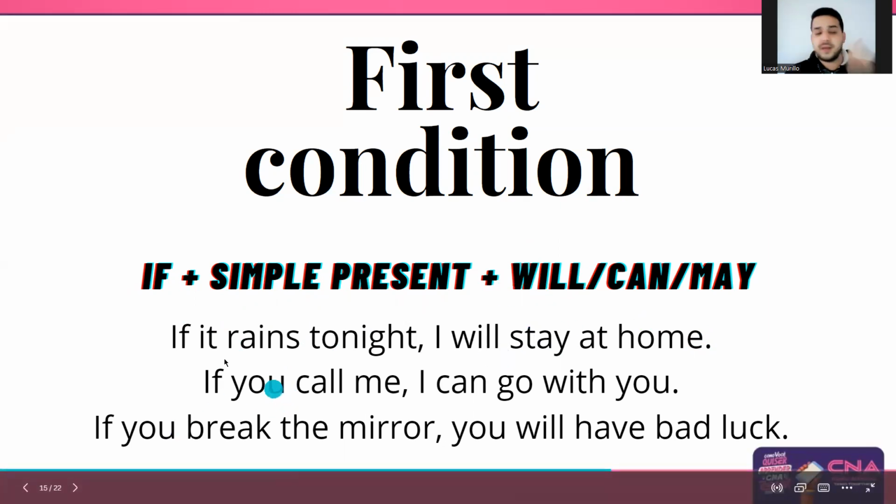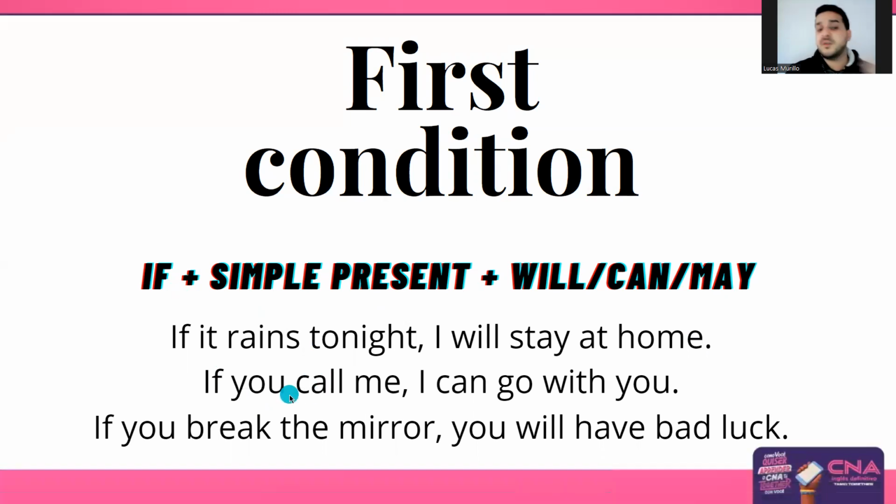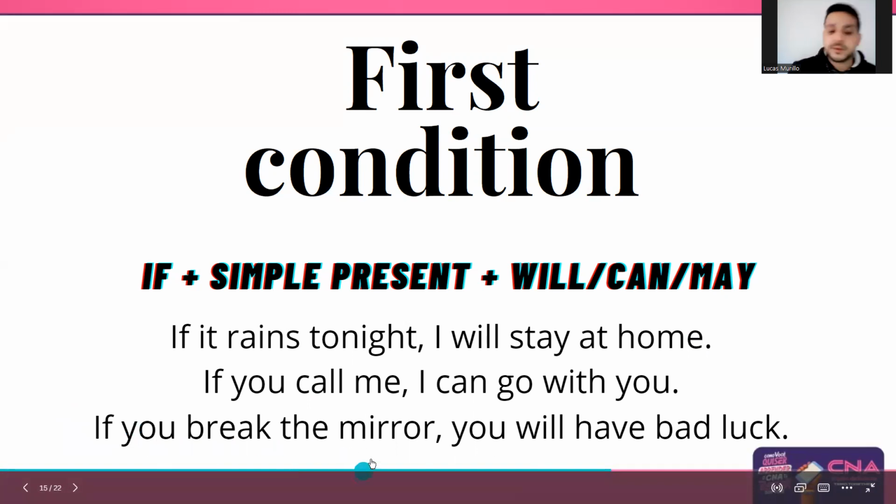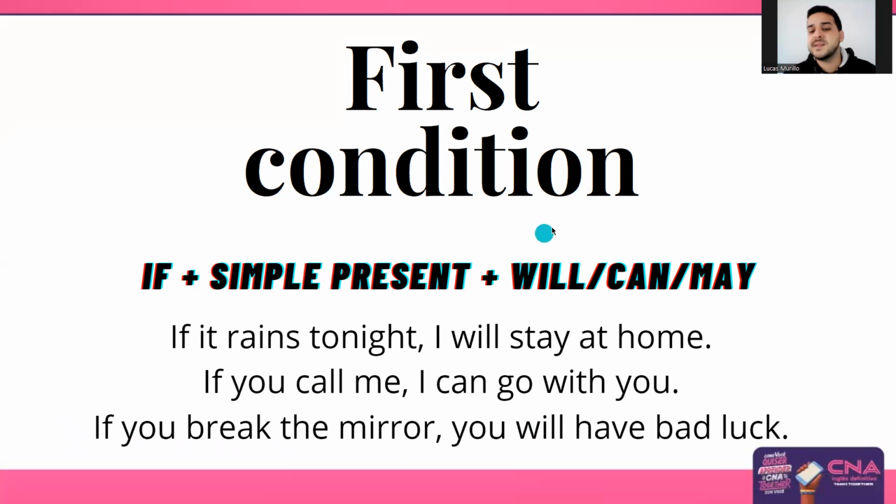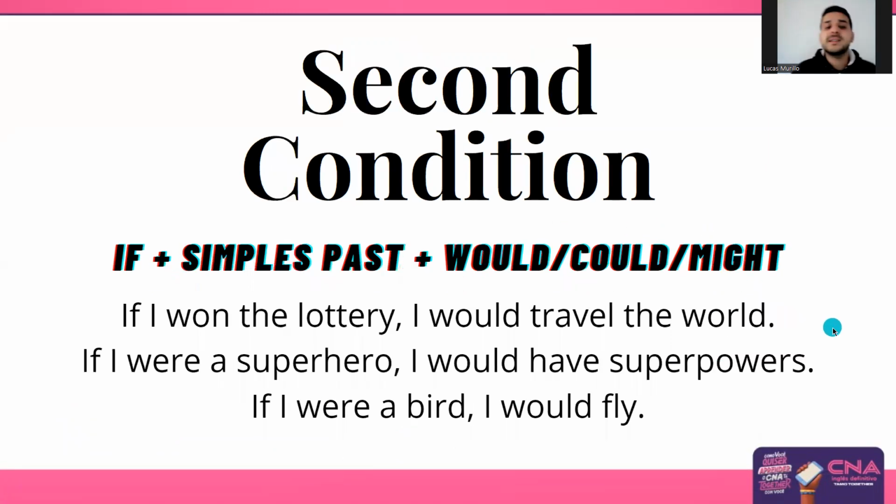If it rains tonight, simple present, I will stay at home. If you call me, again simple present, I can go with you. For me to go with you, first you need to call me. If you break the mirror, you will have bad luck. For you to have bad luck, first you need to break the mirror. So if plus simple present and the consequence is will, can, or may. And the second condition we use when we are talking about a hypothetical situation or something that is impossible to happen, right?